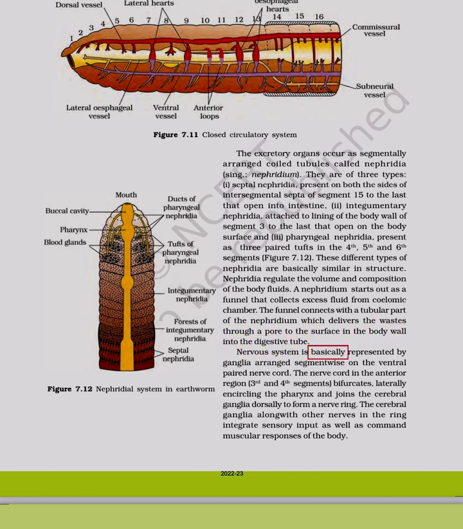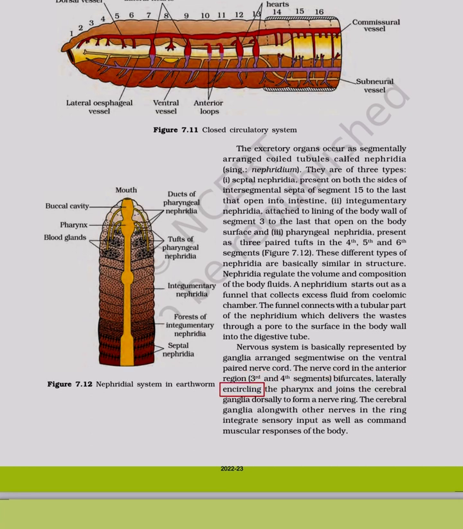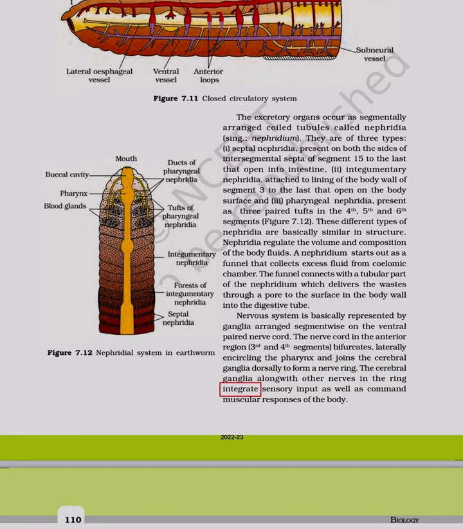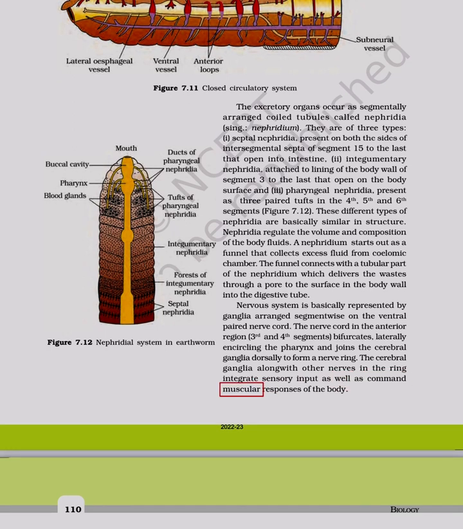Nervous system is basically represented by ganglia arranged segment-wise on the ventral paired nerve cord. The nerve cord in the anterior region, third and fourth segments, bifurcates laterally, encircling the pharynx and joins the cerebral ganglia dorsally to form a nerve ring. The cerebral ganglia along with other nerves in the ring integrate sensory input as well as command muscular responses of the body.